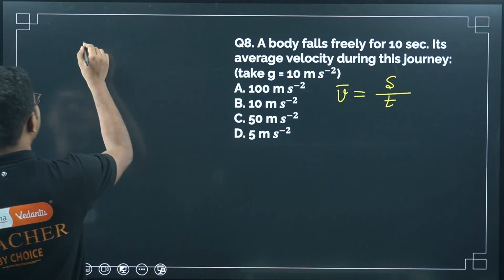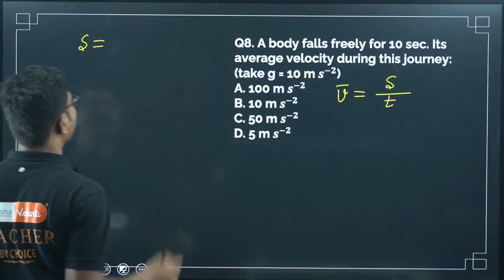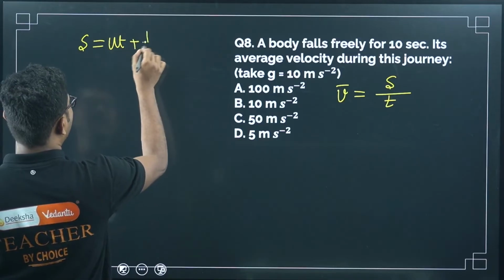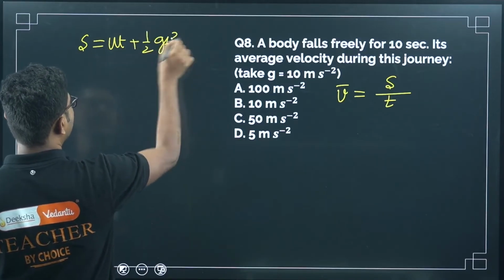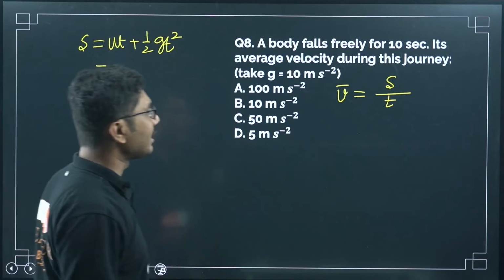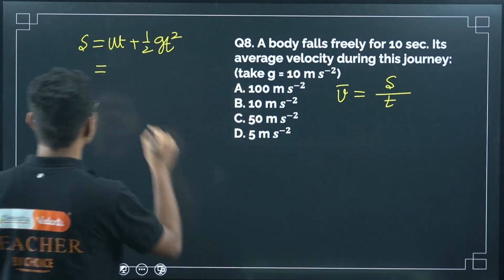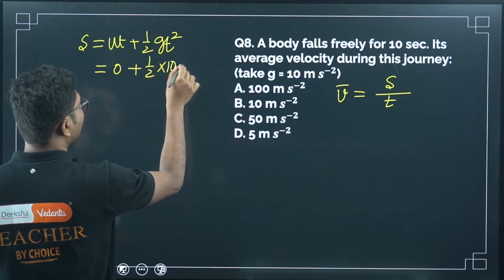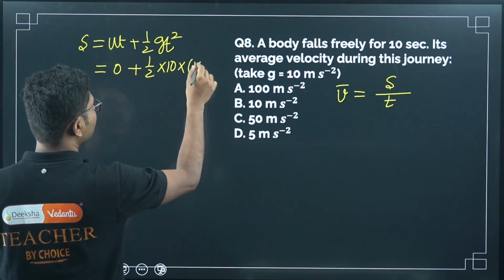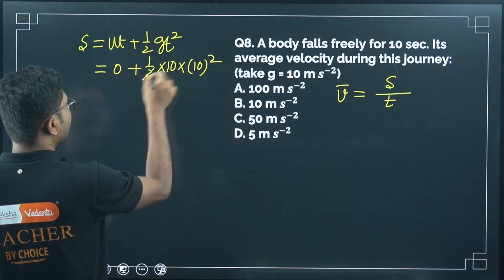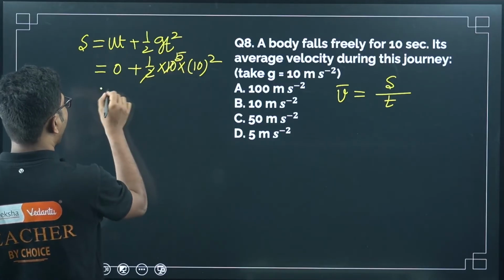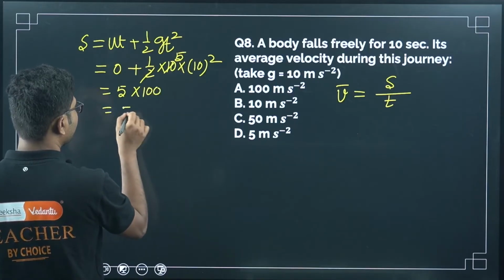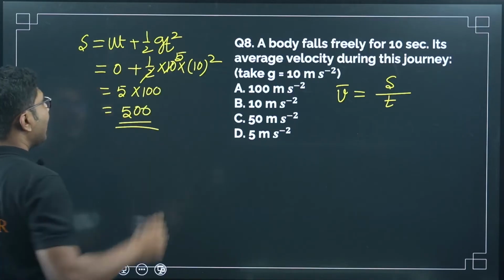Now we know that in the case of a freely falling body, the displacement is ut plus half gt square. It starts from rest, freely falling, it is dropped. So initial speed is 0, plus half, g is 10, for 10 seconds it falls, so 10 square. We can calculate 5 times 100, so 500. 500 is the distance traveled.